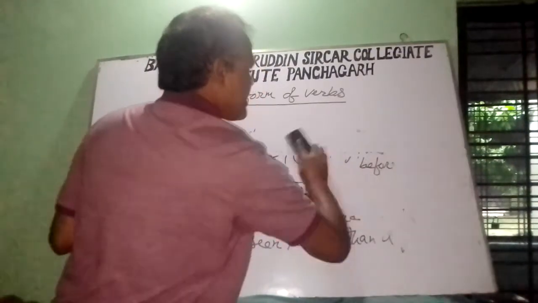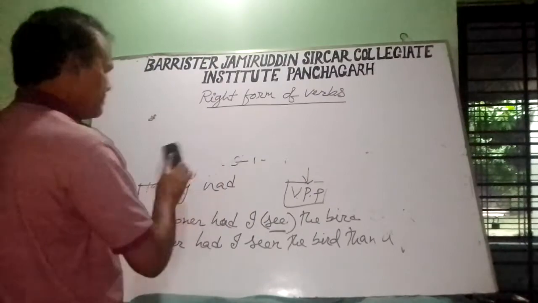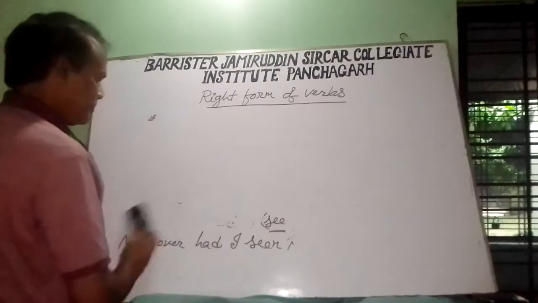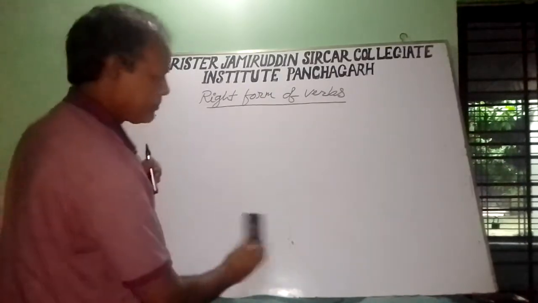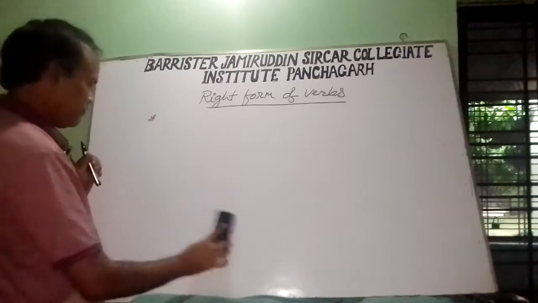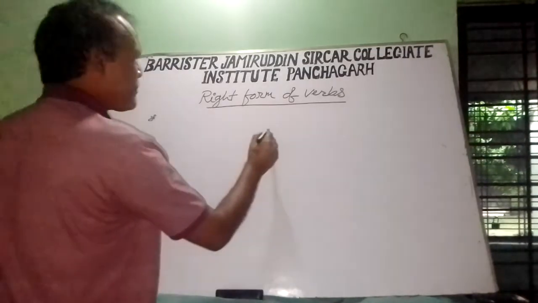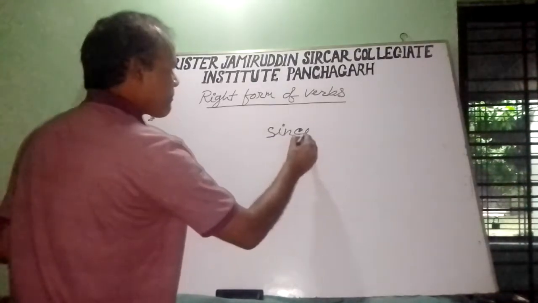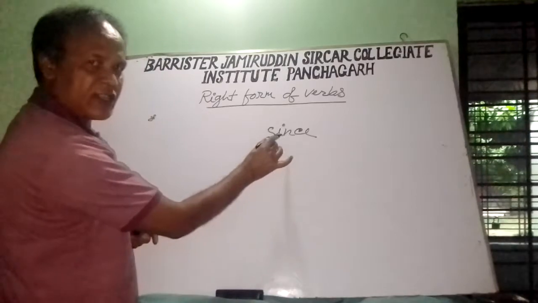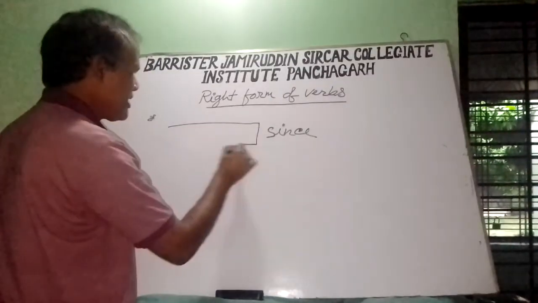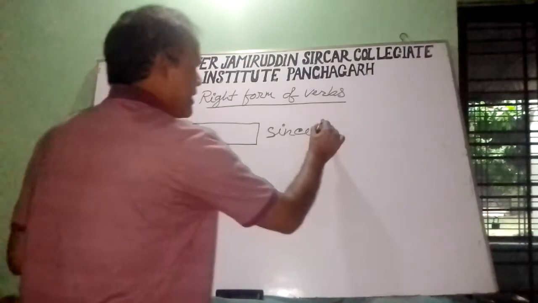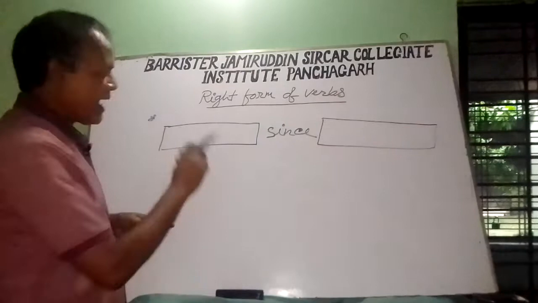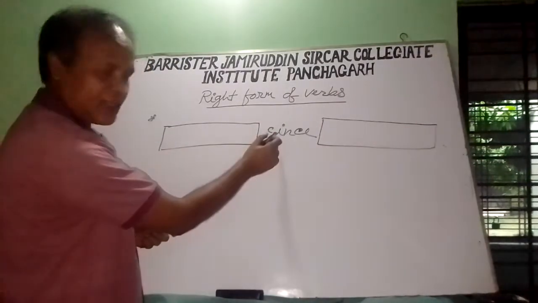Let's discuss another rule. If there is the conjunction since, used as a conjunction, and before since there is a sentence and after since there is another sentence, this is a complex sentence and since is used as conjunction.